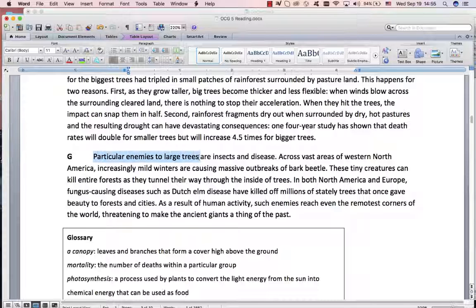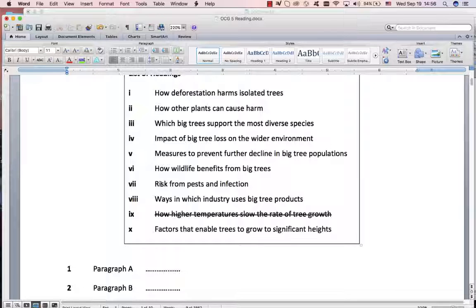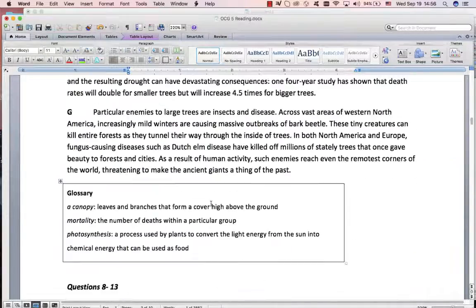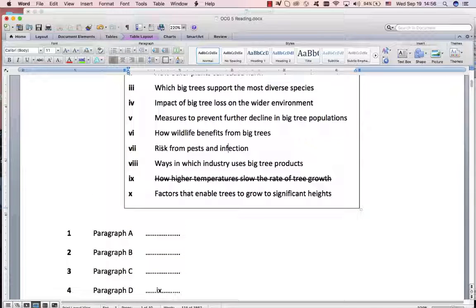Particular enemies to large trees are insects and disease. Already I remember where that one is. Insects and disease. Again, negative paragraph. I can go straight there. Enemies, insects, disease. Synonyms, straight synonyms. So that was paragraph G. And we're looking at 7.